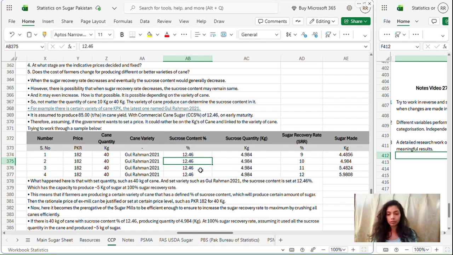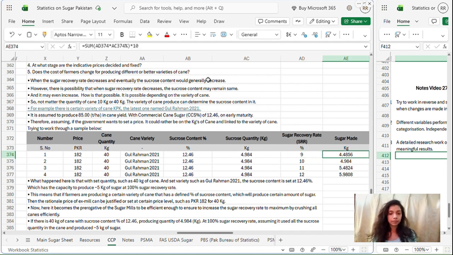These numbers are not assumptive, but the number here and the remaining are assumptive. Sucrose quantity, with 12.46 percent sucrose content, let's say, is producing 4.984 kg of sucrose. And if the sugar recovery rate is 9%, the sugar made is 4.4.